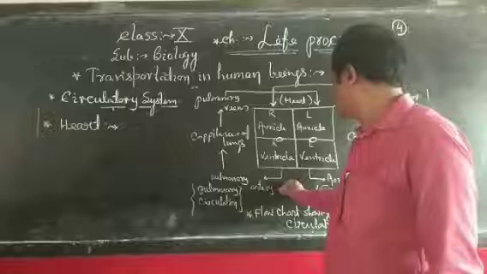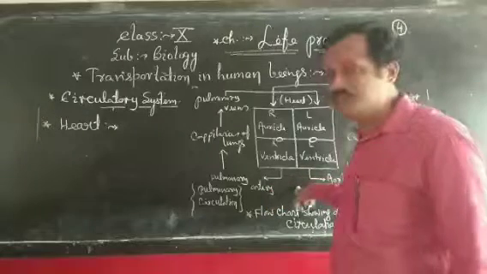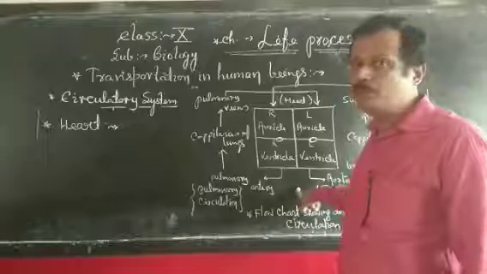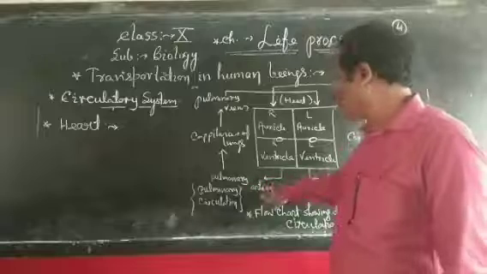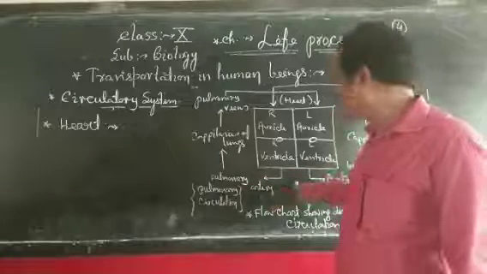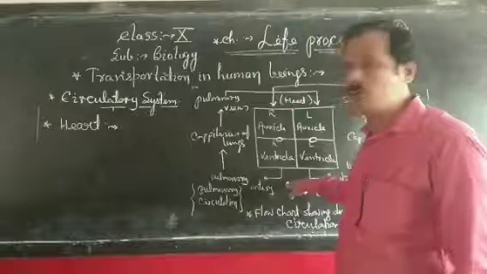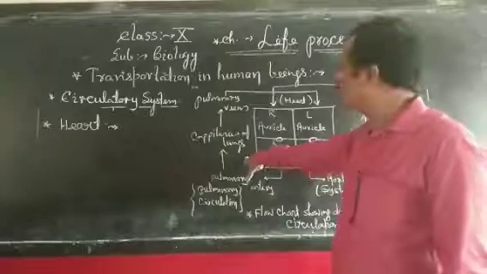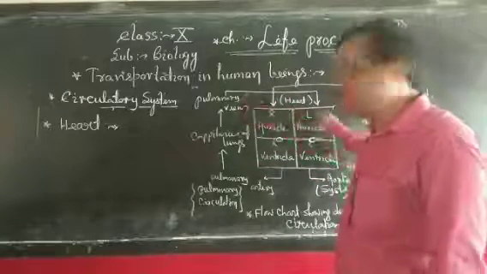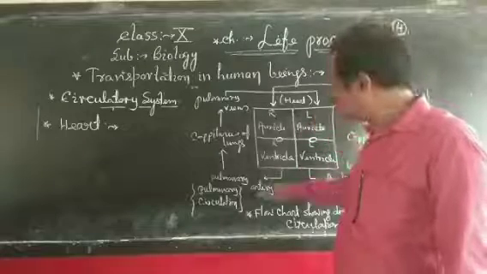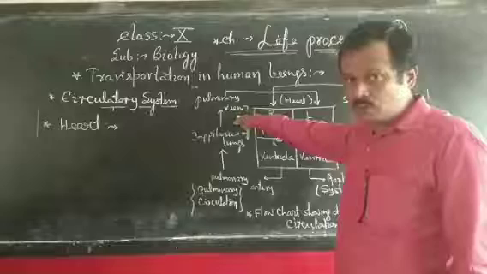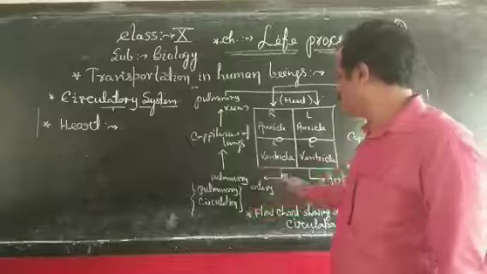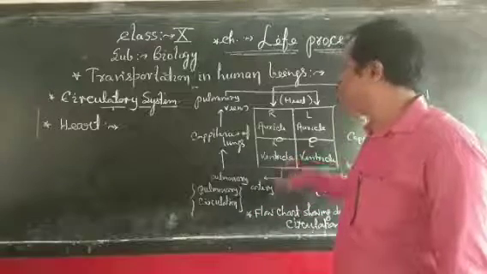There are 2 exceptions here: the pulmonary artery and pulmonary veins. Everybody knows that pure blood is supplied through arteries and impure blood through veins. But the pulmonary artery supplies impure blood from the right ventricle to the lungs for purification. After purification, this blood moves through the pulmonary veins into the left auricle. So in this case there are 2 exceptions.